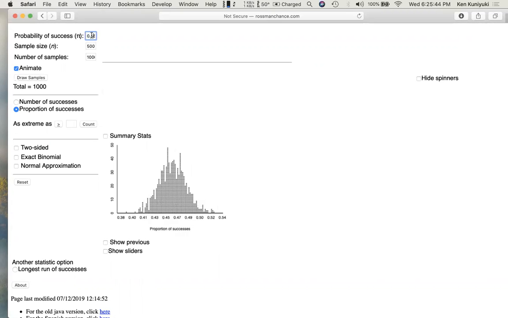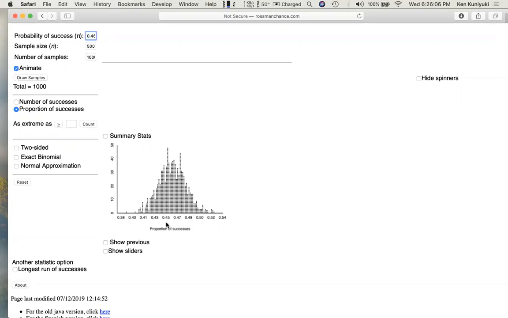So we're basically assuming for now that that p hat, 0.46, is the true value for p, and we're asking, so based on that assumption, what would be the sampling distribution for p hat? And then we could pick the middle 95% of values, or the middle 90% of values, and use that as our confidence interval. So that's how you could do a simulation.